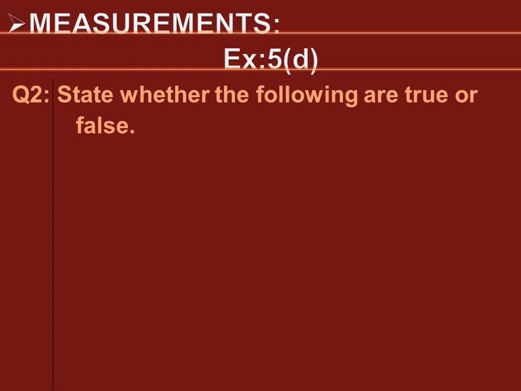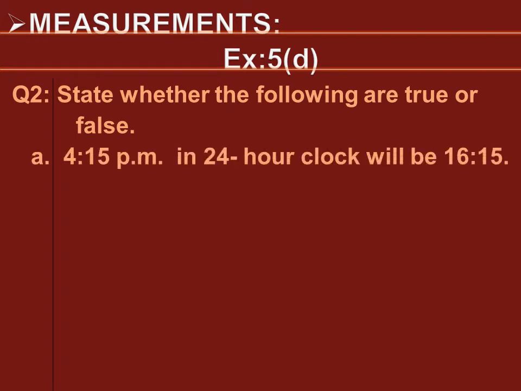Now we will move to the next question. Question number 2. State whether the following are true or false. Let's see its first part. Part A. 4:15 p.m. in 24-hour clock will be 16:15.